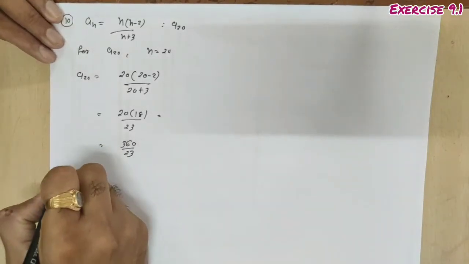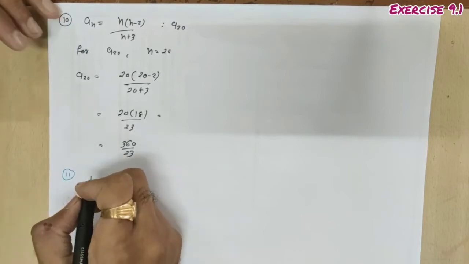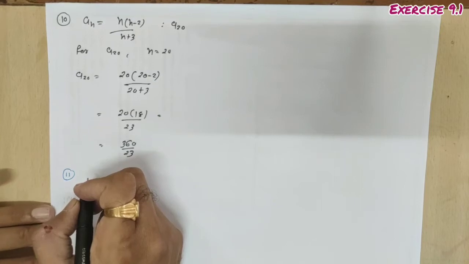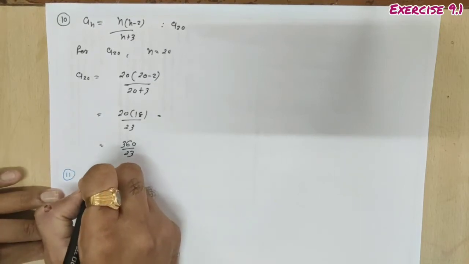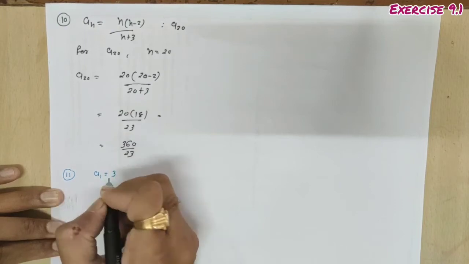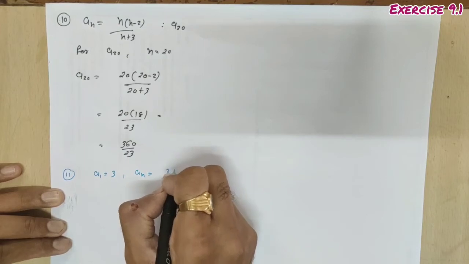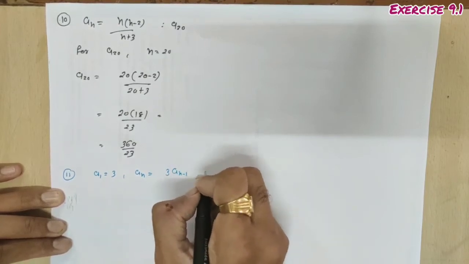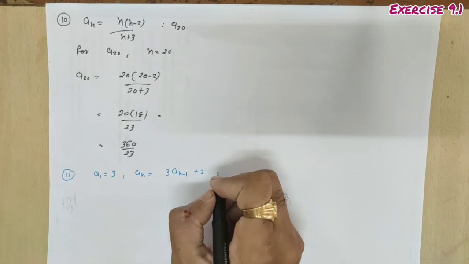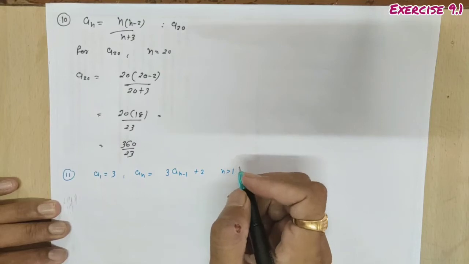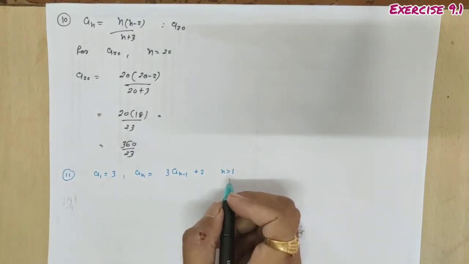Okay students, now question number 11. For this question number 11 we have to write the first 5 terms of the given sequence and obtain the corresponding series. So here the first term a_1 is 3, and a_n is 3 a_(n minus 1) plus 2 for all n belongs to N, for all n greater than or equal to 1, n greater than 1.